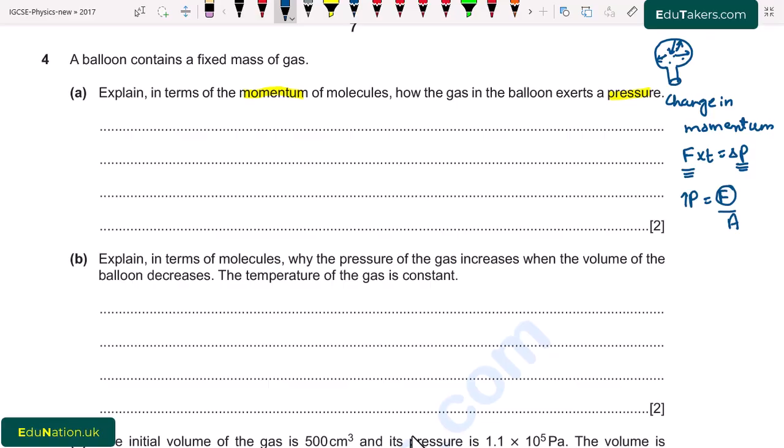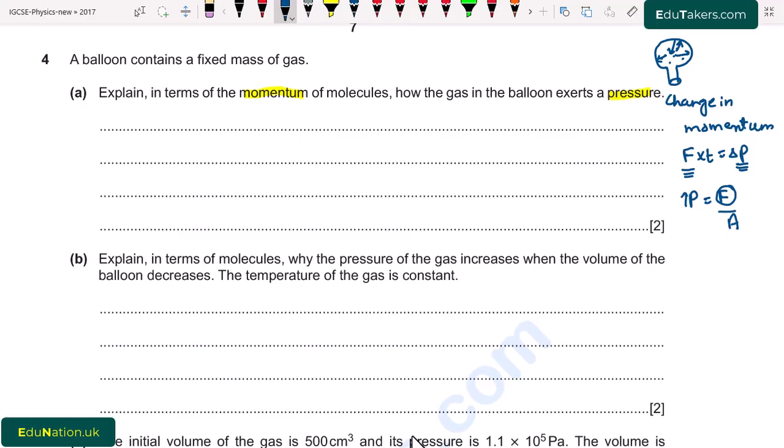It means that for a balloon that contains a gas, there will be the pressure that is exerted on the walls of the balloon. This is because of the change in momentum, because the gas molecules collide randomly and change their direction after every collision. So there will be the change in momentum and force.